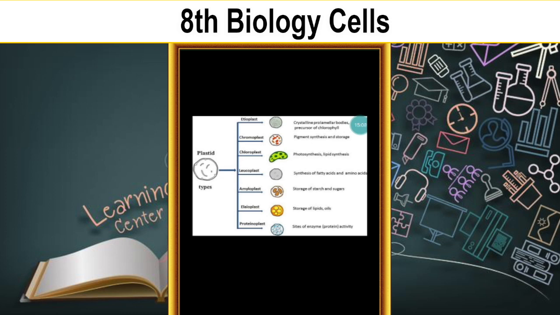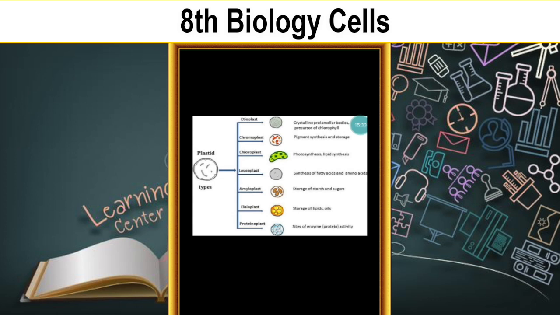The etioplast has crystalline prolamellar bodies, a precursor of chlorophyll. Chloroplasts have different pigments, and they synthesize and store them. Chloroplast is the site of photosynthesis and lipid synthesis. Leucoplast synthesizes fatty acids and amino acids. Amyloplast stores starch and sugar.